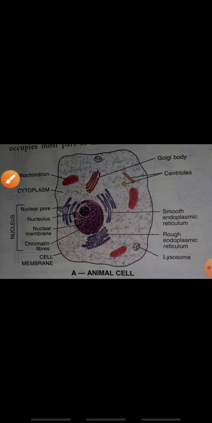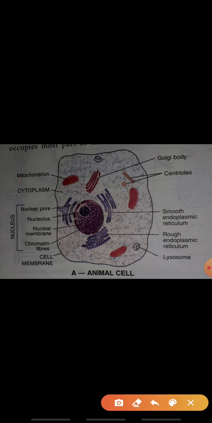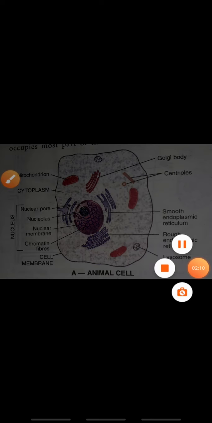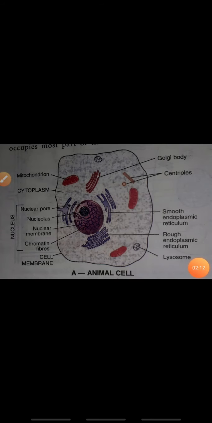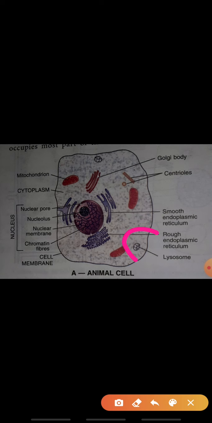Lysosomes are also called intracellular digestive centers. Why are they called that? Because the lysosomes are small and of different shapes, and they contain digestive enzymes. Their enzymes destroy and digest foreign substances around them. Here is your lysosome.